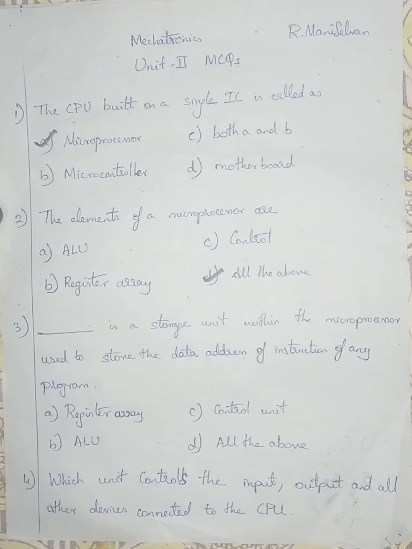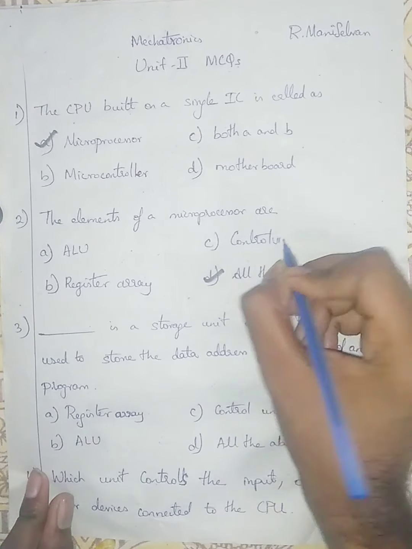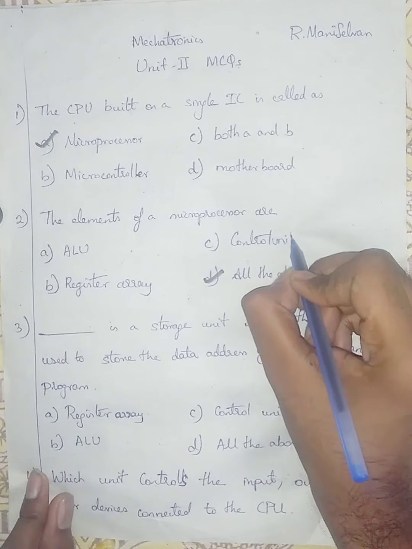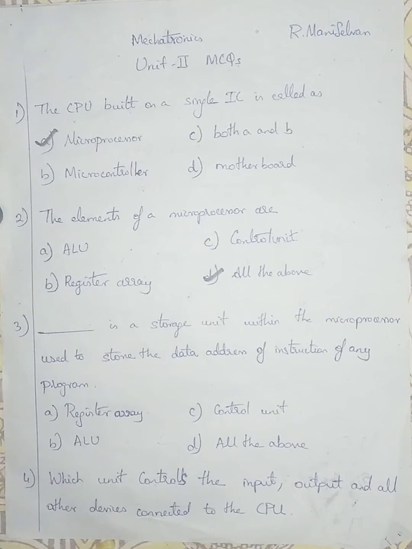Question number 3. Dash is a storage unit within the microprocessor used to store the data address of the instructions of any program.